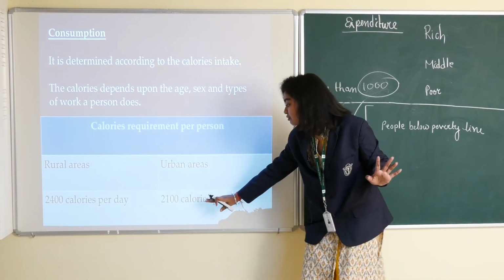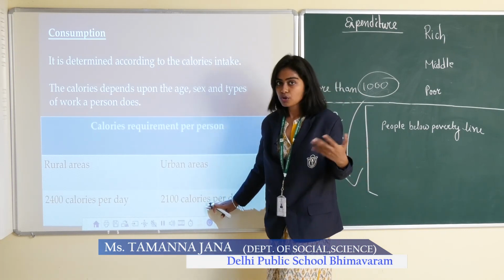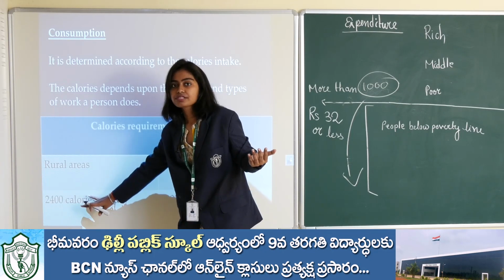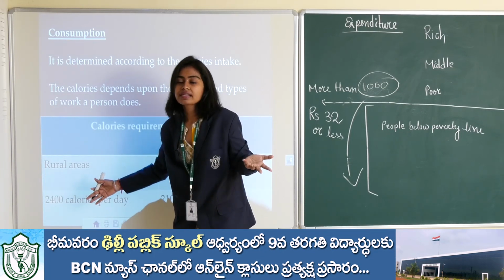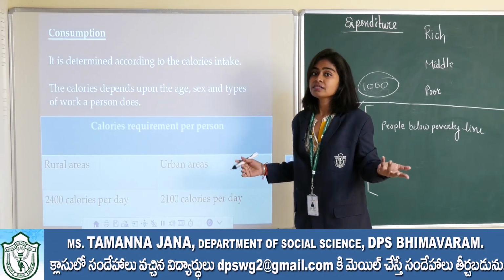Okay, if they have calories more than this or this, they will not be in poverty. If rural people have 2400 calories or more, then they will also be considered not to be below the poverty line.